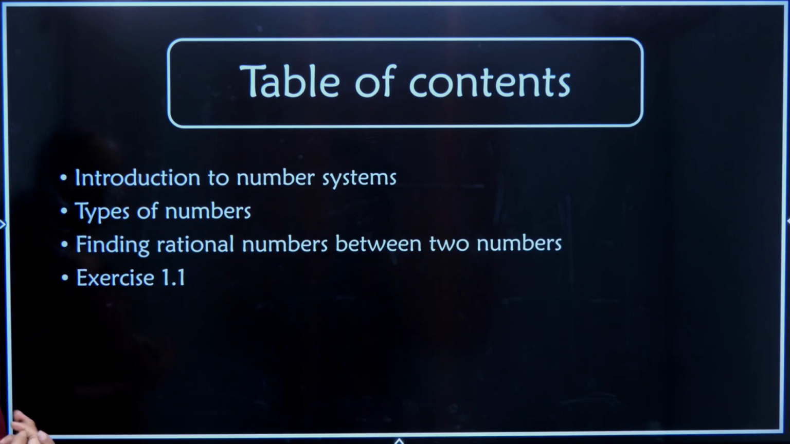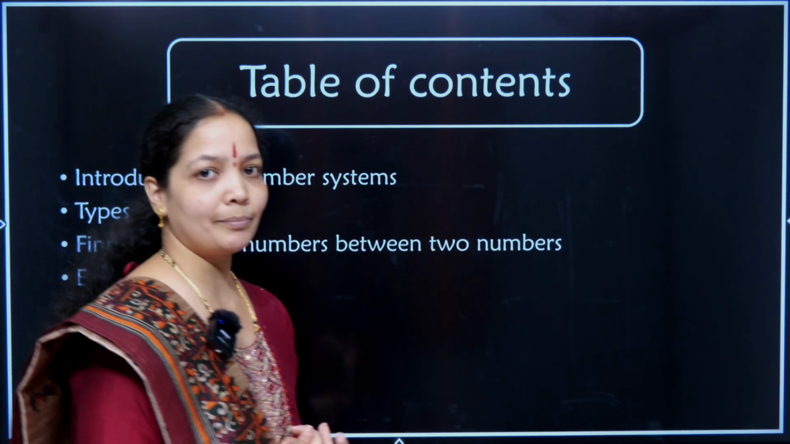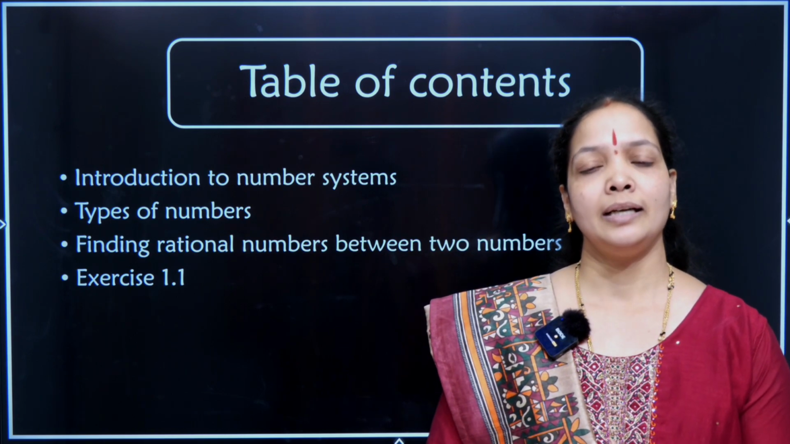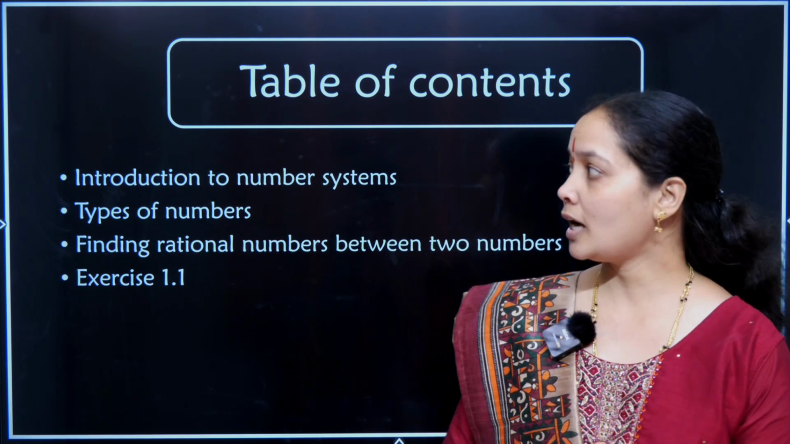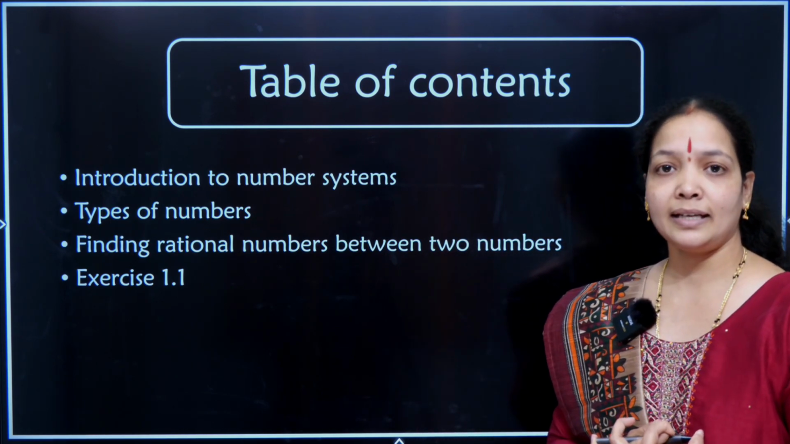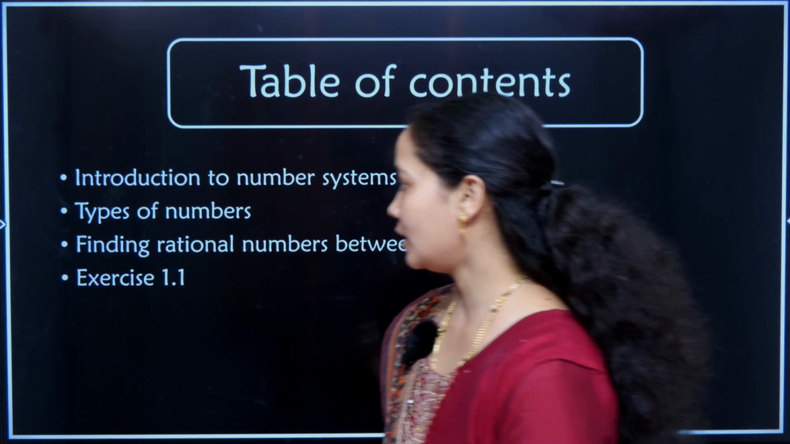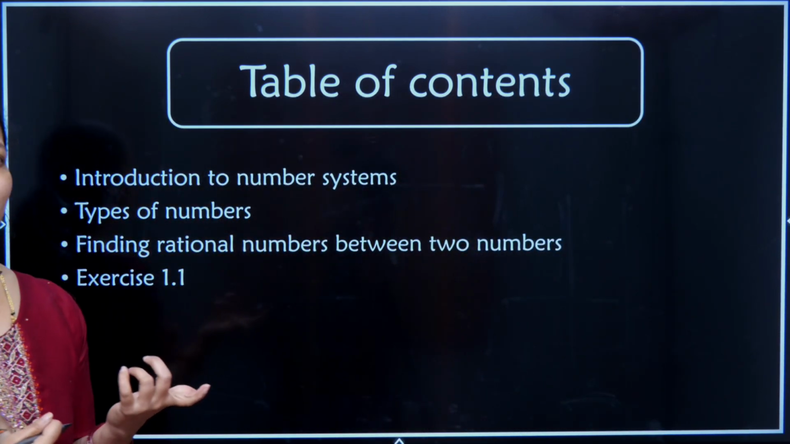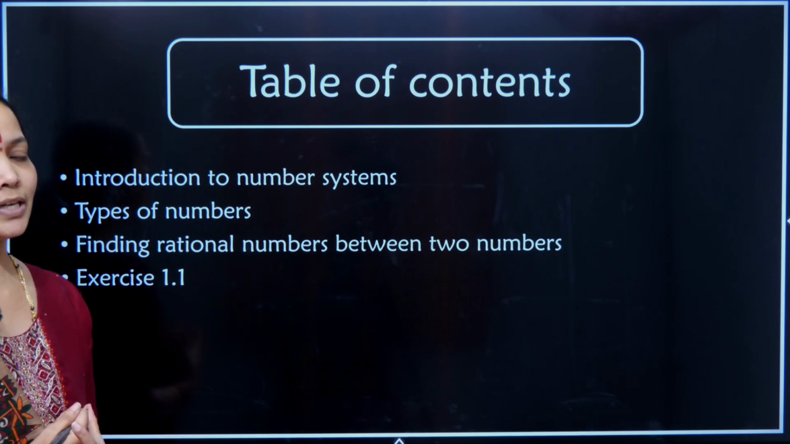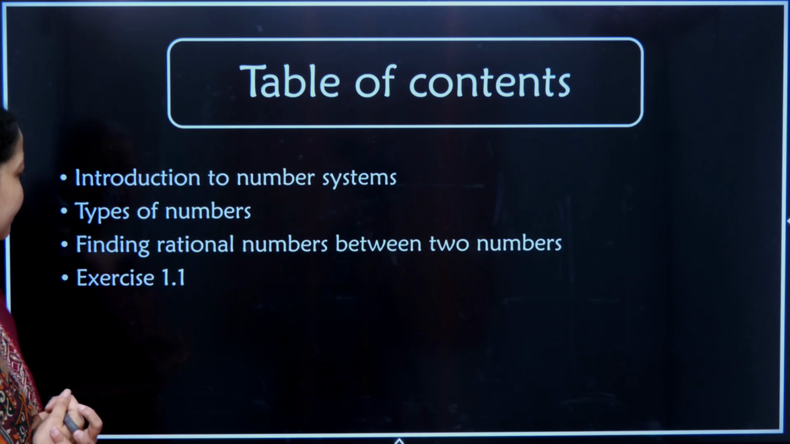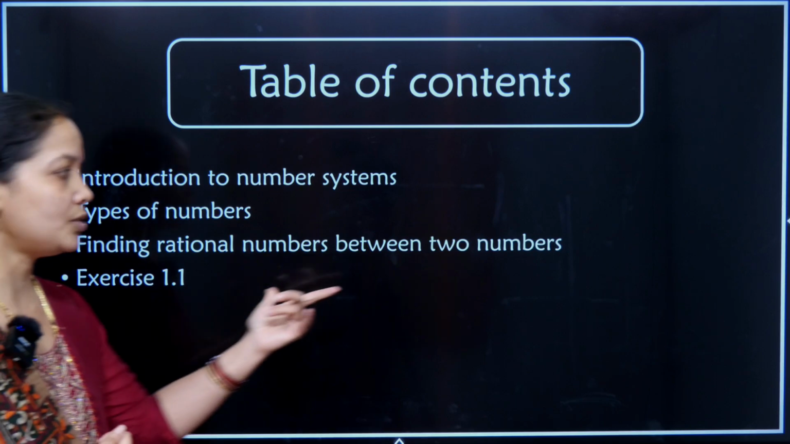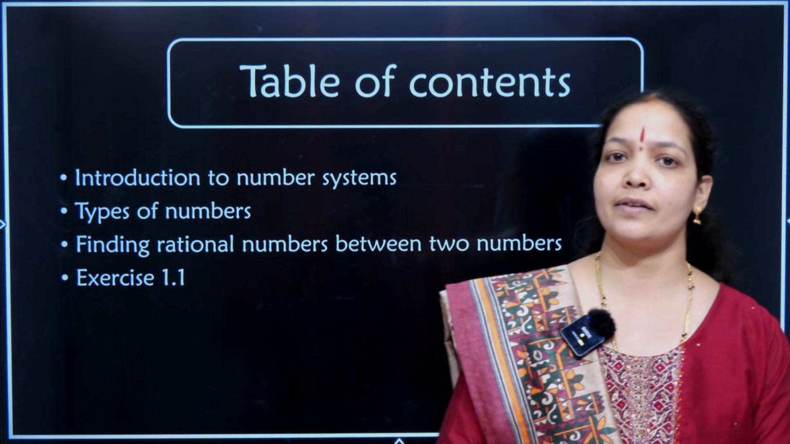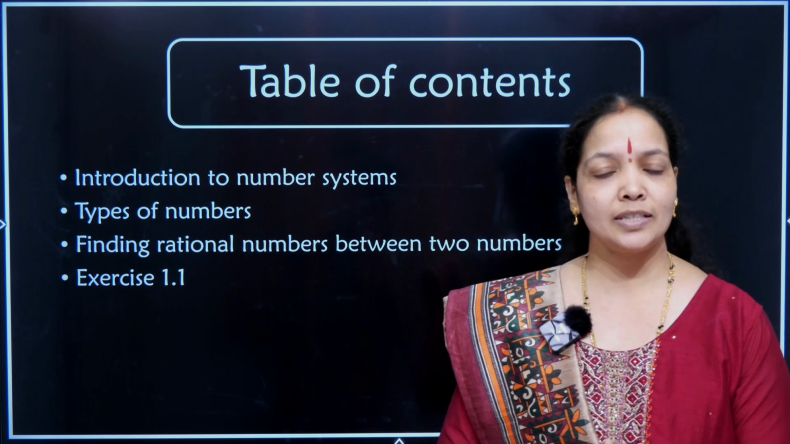In this session, you will be learning about the introduction of number system. What are the various types of numbers, how we are going to understand the whole chapter, and how we are going to make it easy to learn. The various types of numbers, again with a small flowchart so that you learn in a better way. Finding rational numbers between two numbers as well as exercise 1.1 of the NCERT textbook is covered in this session. So don't leave the session.